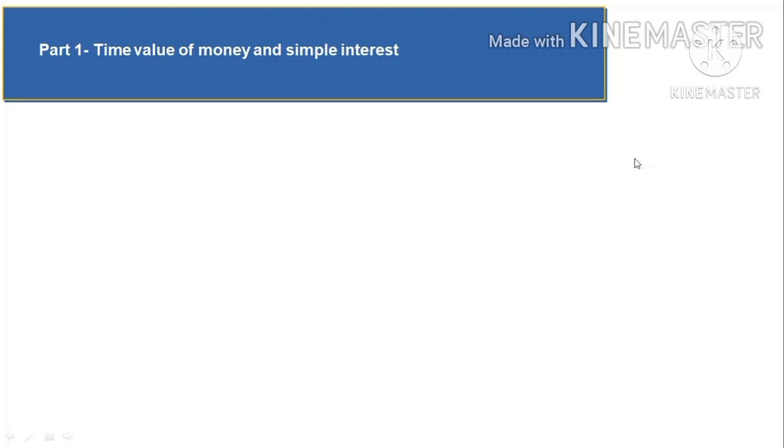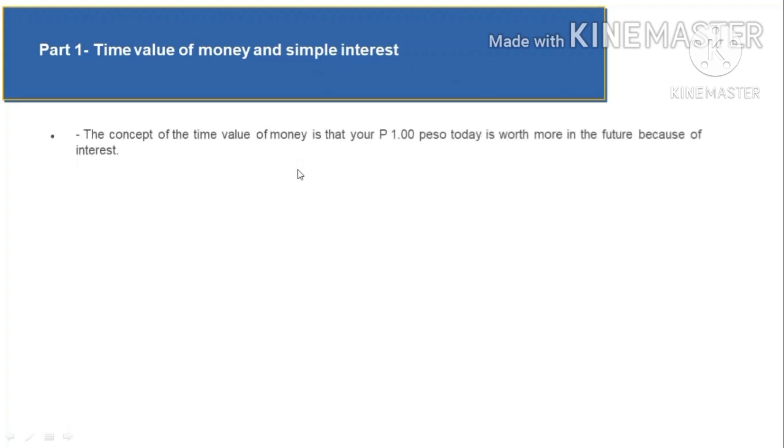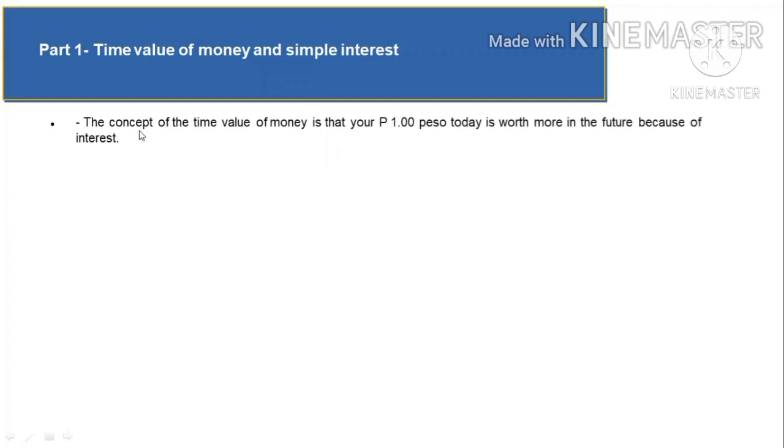So we are now on the first part entitled Time Value of Money and Simple Interest. So what is time value of money? The concept of the time value of money is that your 1 peso today will be worth more in the future because of interest. Actually, simple interest is directly related to this. So if you have a debt or an investment, those will grow because of interest.